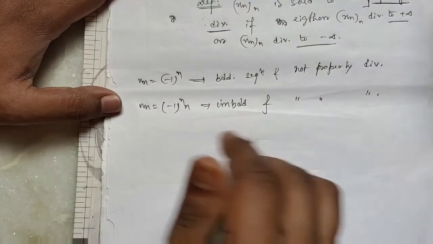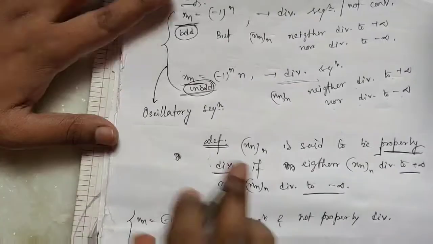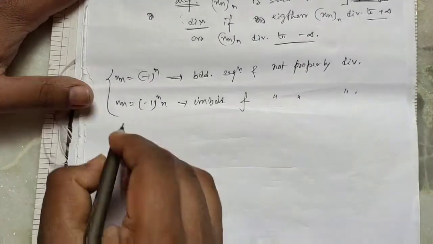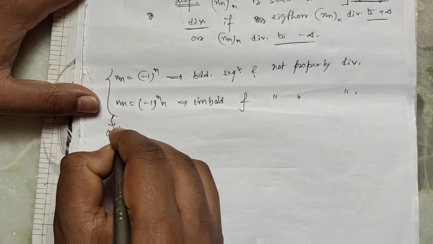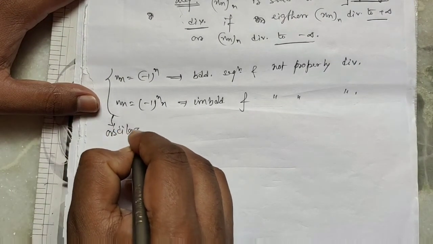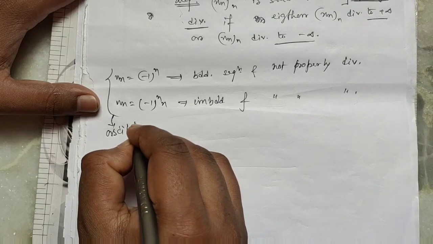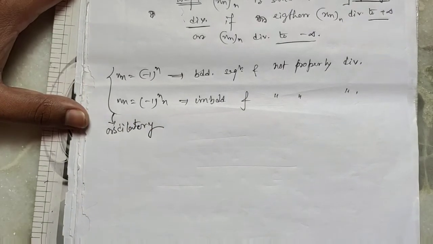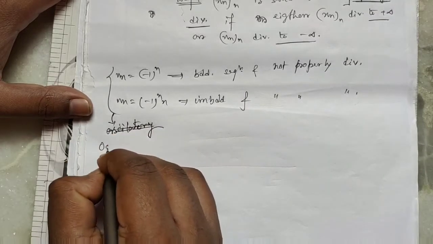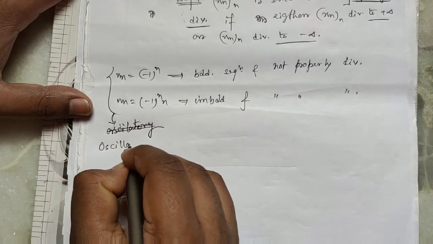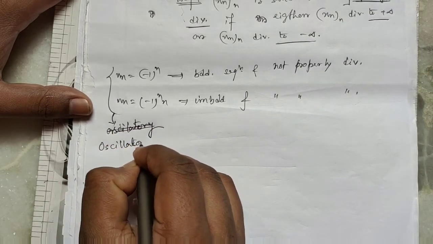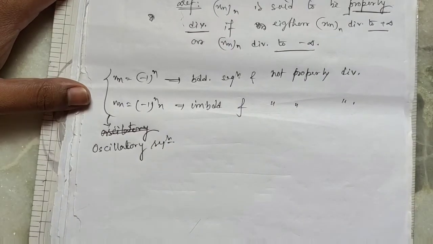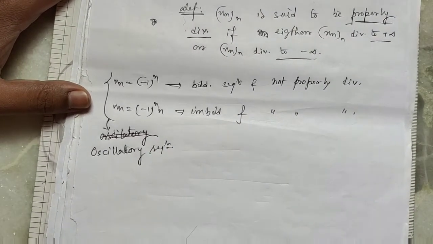This type of sequence is said to be an oscillatory sequence.